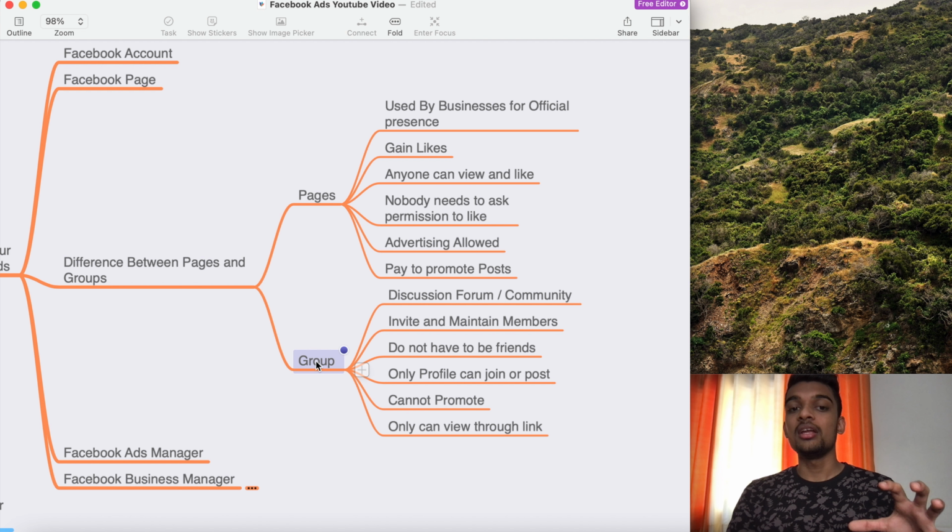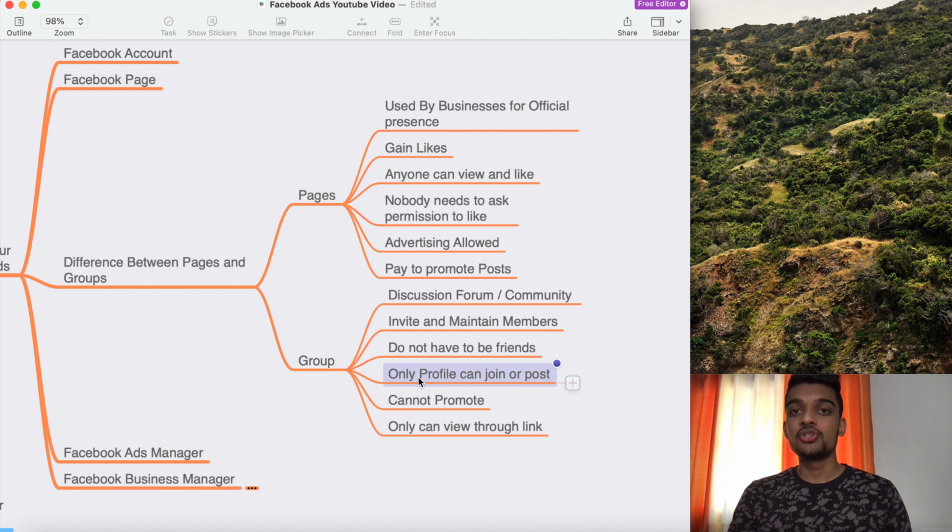While when you are in a group, you can post into that group and discuss with the other fellow persons in that group. You can also invite and maintain members in the group. You don't have to be friends to enter a specific group.